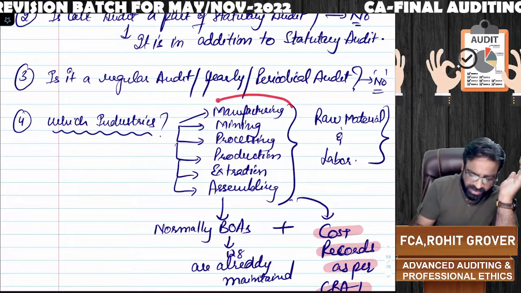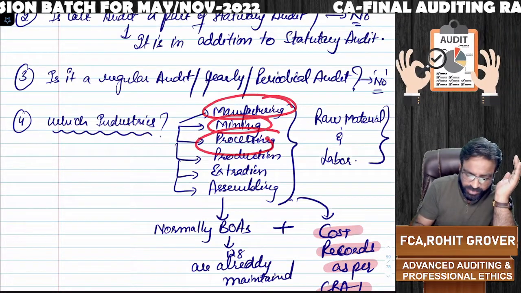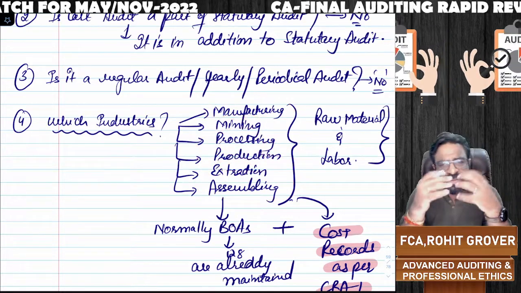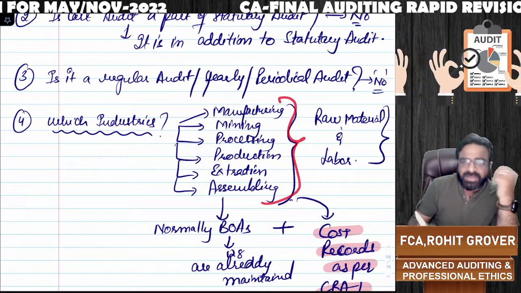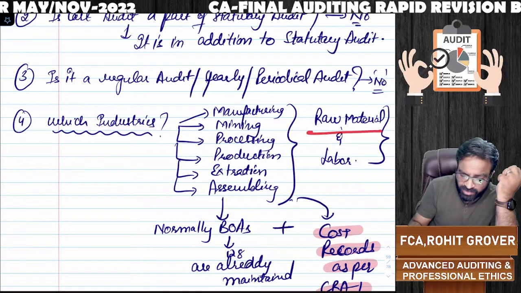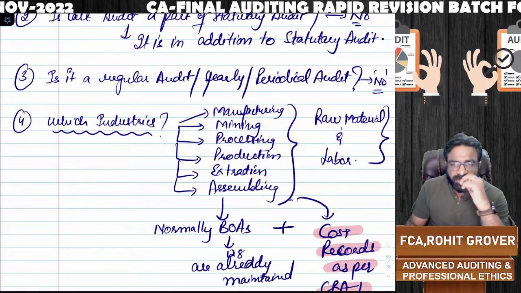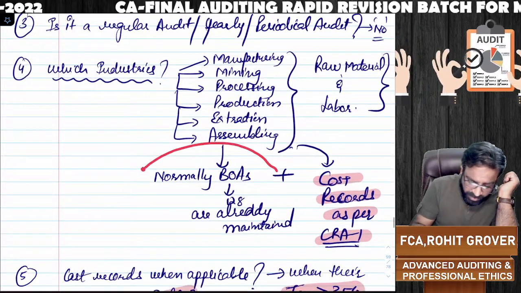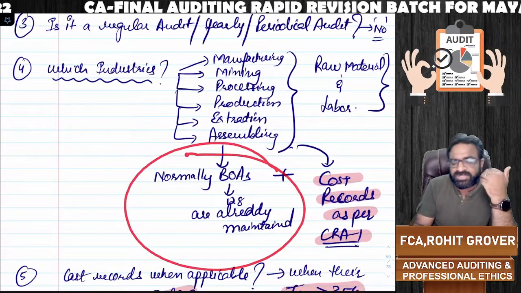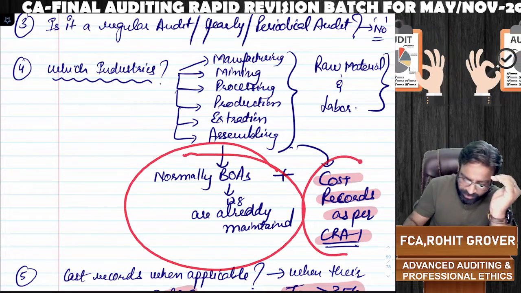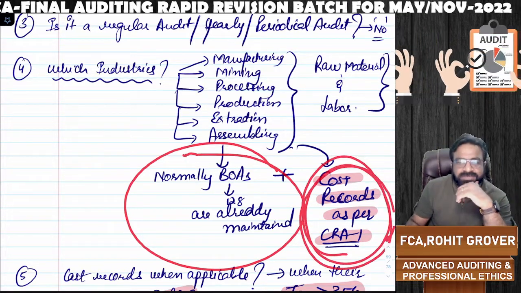Cost audit is mandatory on manufacturing, mining, processing, production, extraction, assembling companies. Sir, why? Because these companies, what are the common things they have? They make use of raw material and labor. And wherever raw material and labor are used, along with the normal books of accounts which the company generally prepares as per section number 128, you also have to maintain the cost records.